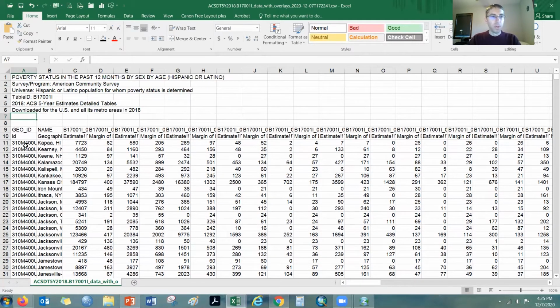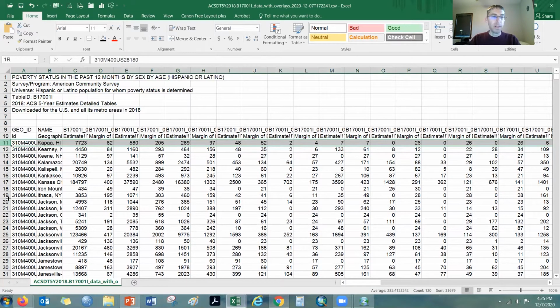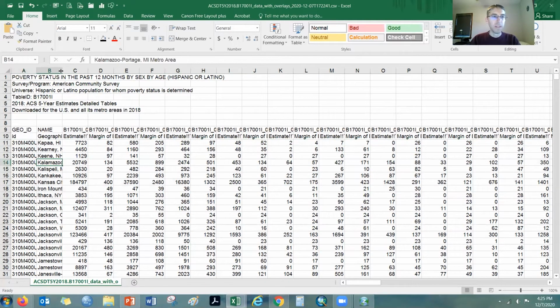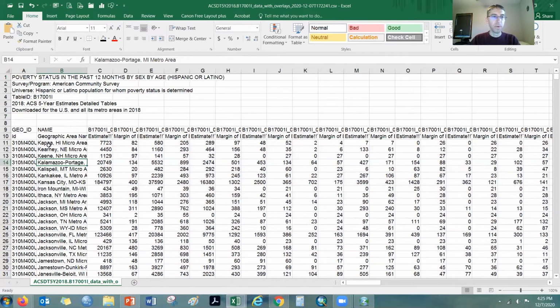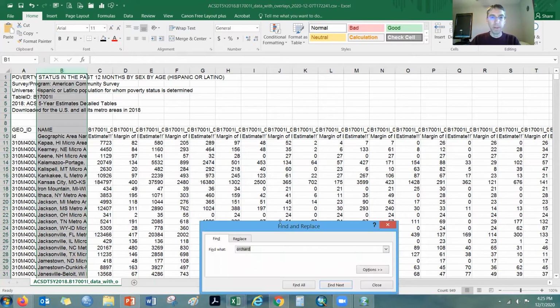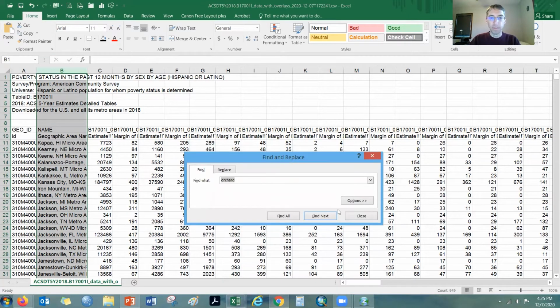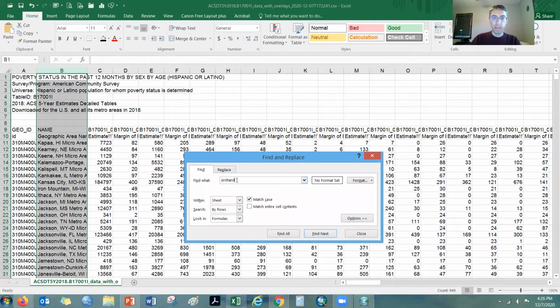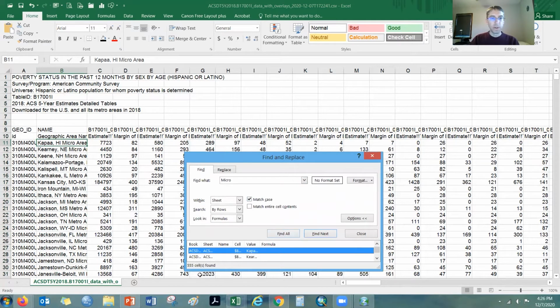Okay. I'm going to go ahead and eliminate the micropolitan areas first of all. So we're not interested in these. These are places that have a city of at least 10,000, but do not have a larger city of 50,000 to have metropolitan status. So we can just do a Control F to find, and I'm going to put in micro to match my case there. I'm just going to type in micro and then hit find all, and it's going to find all of those particular cells. There's 555 of them in total.